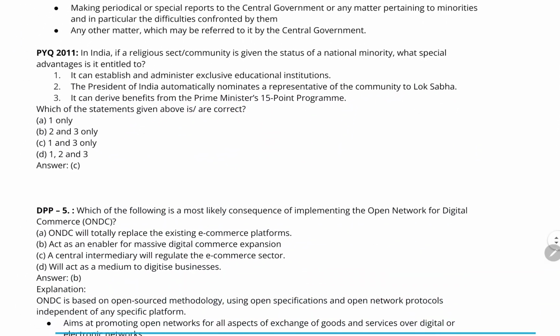Now the next question is: in India, if a religious sect or community is given the status of a national minority, what special advantage is it entitled to? So the question is related to the national minority. What is a national minority?